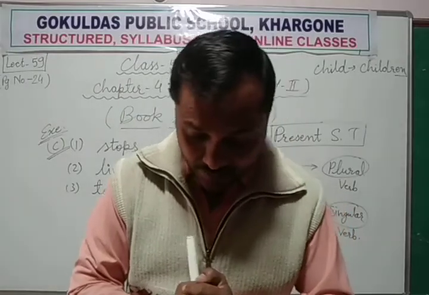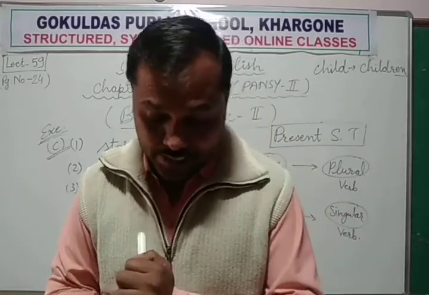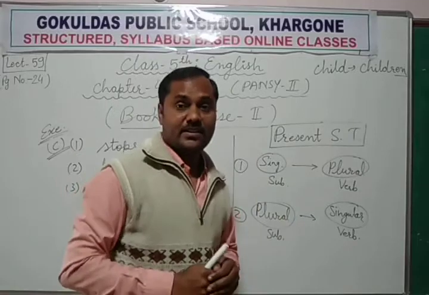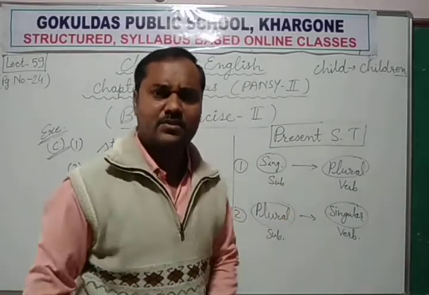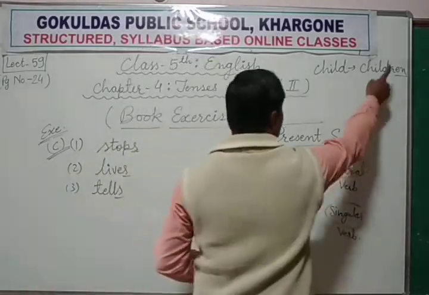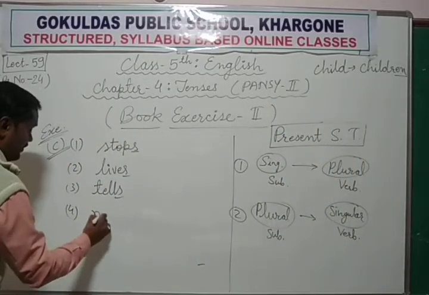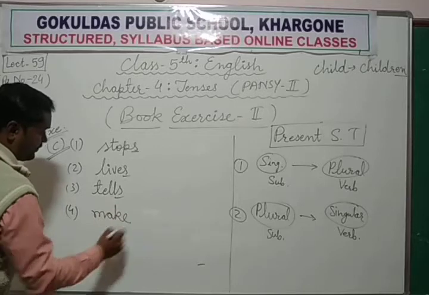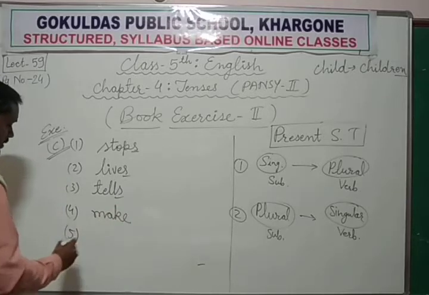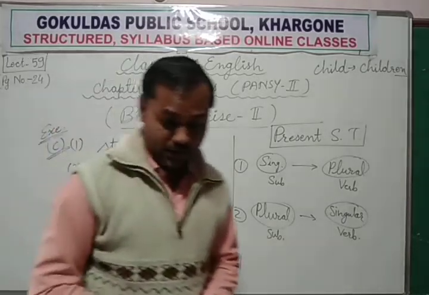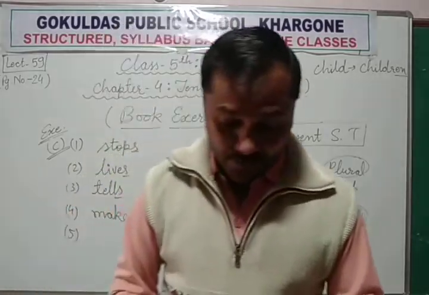These children make noise in the class. ये बच्चे बड़ा शोर करते हैं क्लास में. Make noise, it is a plural subject, so verb should be singular. Make. These children make noise in the class.